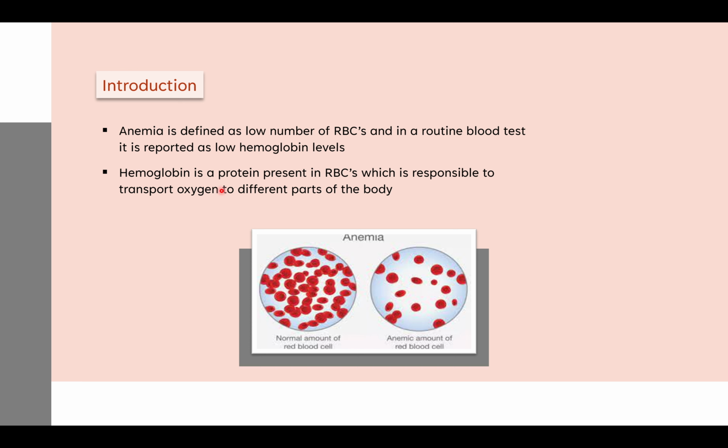Hemoglobin is a protein present in the RBCs which is responsible for the transport of oxygen to the different parts of the body, which is required for normal functioning of the body. In the picture below, on the left hand side, this is the normal amount of RBCs present in blood. But on the right hand side, the number of RBCs is very low, which states that the person has a low amount of RBCs. That means the person is anemic.